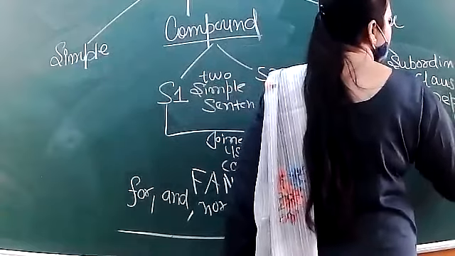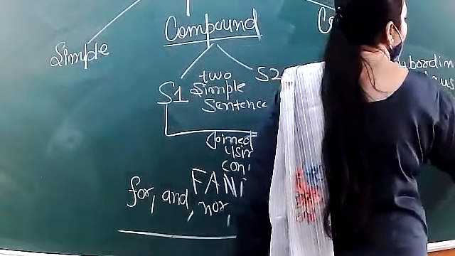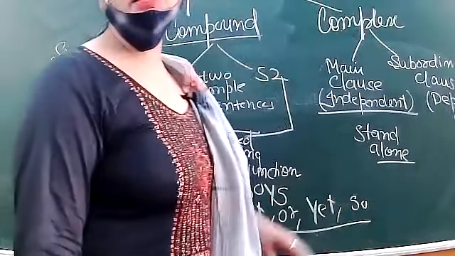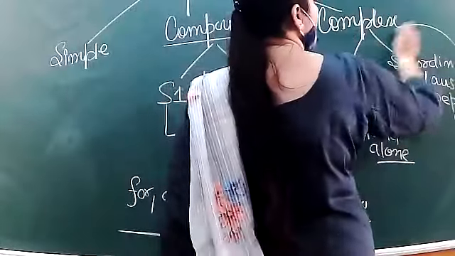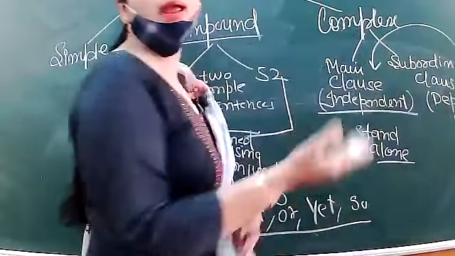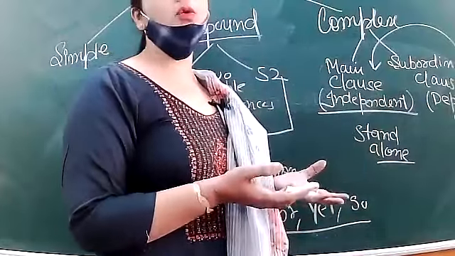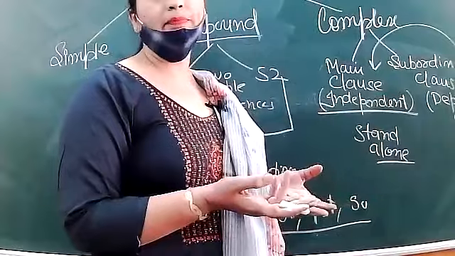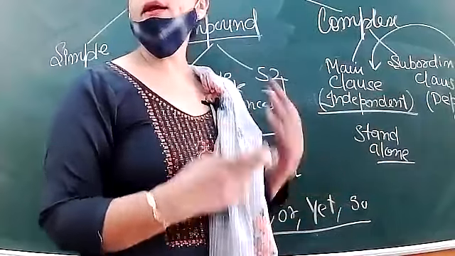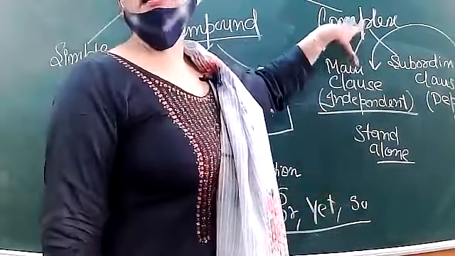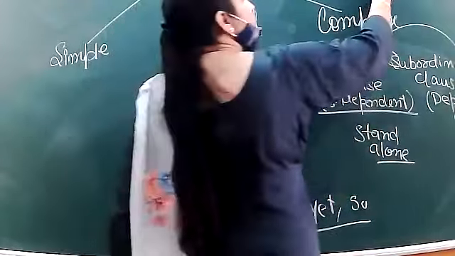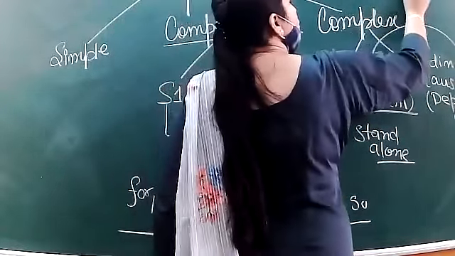Otherwise, subordinate clause is known as dependent clause. Why is it called dependent clause? Because this clause is dependent on the main clause to convey its proper meaning, to convey its proper information. What does it want to say? You got my point?